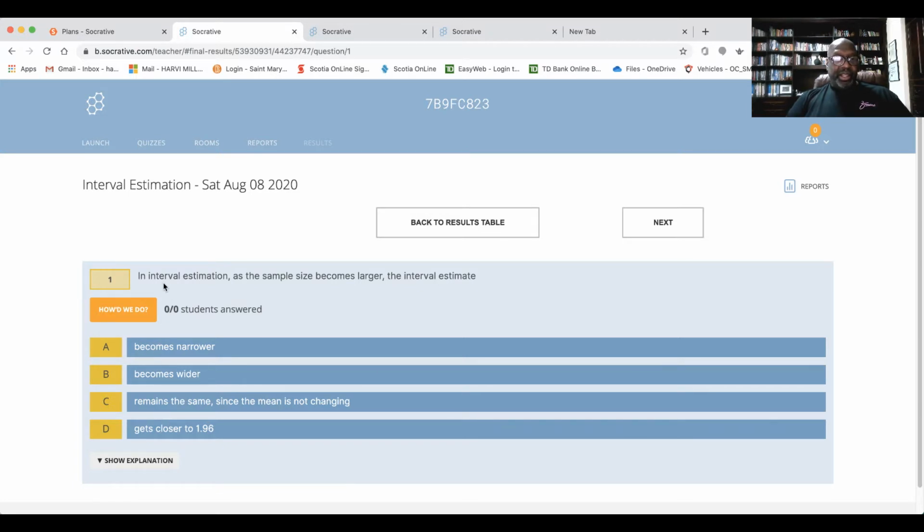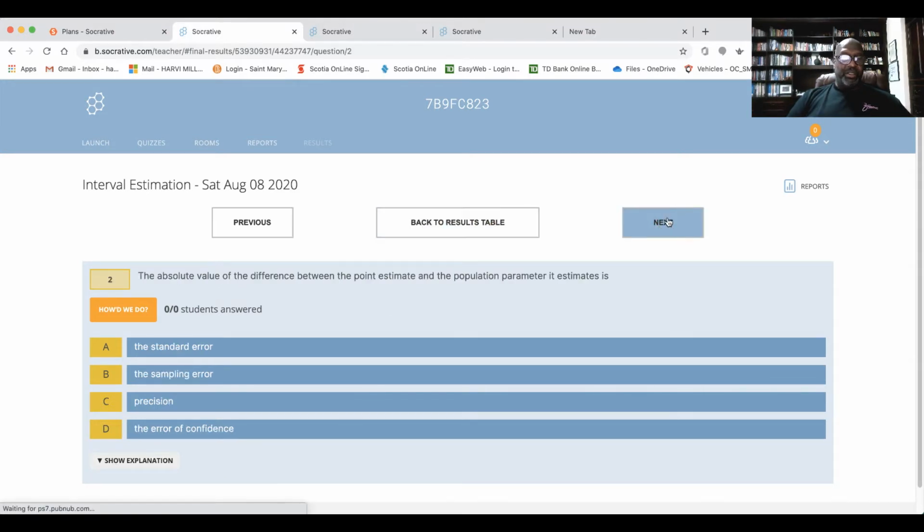In interval estimation, as the sample size becomes larger, the interval estimate becomes narrow because the standard deviation actually gets smaller. So you see what's happening here with these questions, and then you could provide an explanation when you're designing the quiz. That explanation is the feedback that the students would get if you allow them to get feedback on the questions after they've answered them. And then you could go to the next question and the next question and see how they've done.